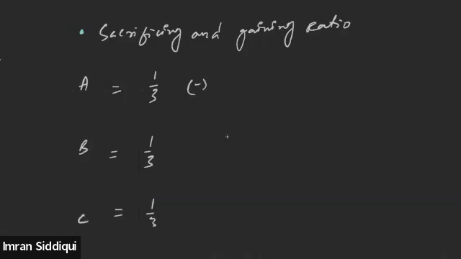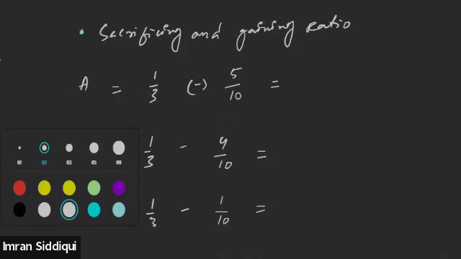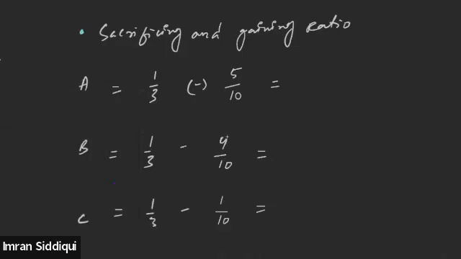Old profit ratio was 5/10, right? Then 4/10, and then 1/10, right? Now we will find out the sacrificing or the gaining. So in order to subtract 5/10 out of 1/3, we will first of all take the LCM of the denominator values.